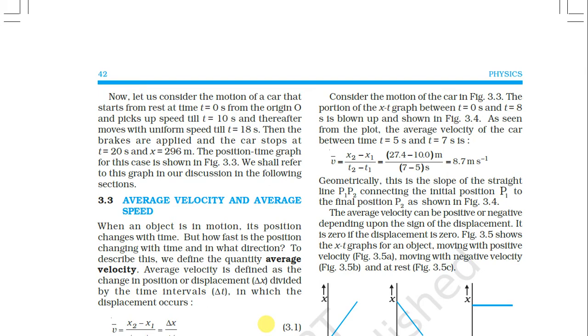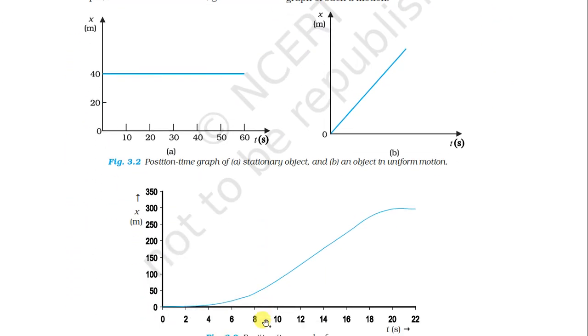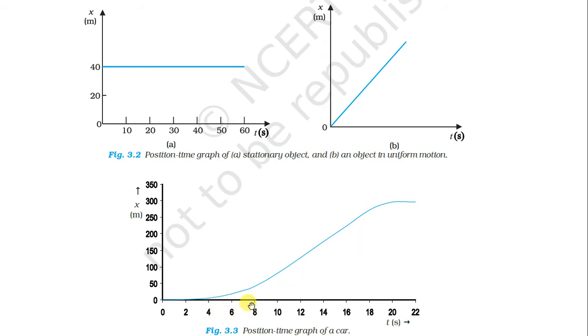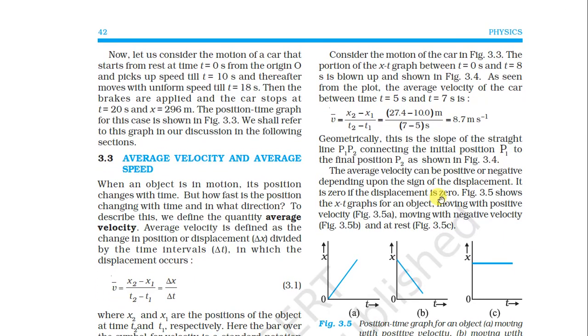So in the figure, see here, from 0 to 8 seconds the position remains the same. After that it increases continuously up to 20 seconds. But when we reach 20 seconds, the brake is applied on the car, so it is going to stop and the position no longer increases. This is at position x equals approximately 300. Okay, so there are changes in this motion, and this phenomenon is known as non-uniform motion.